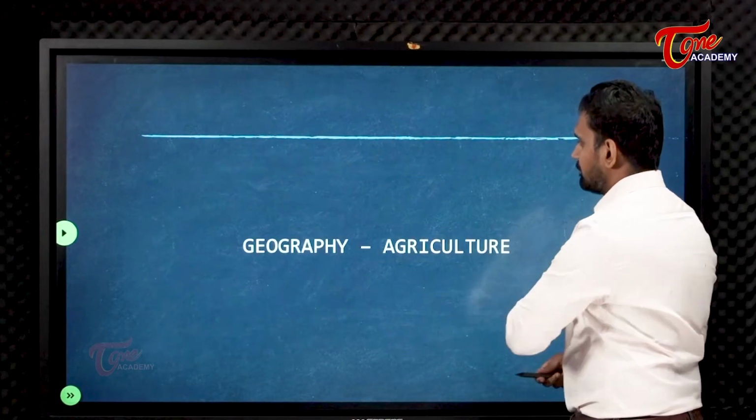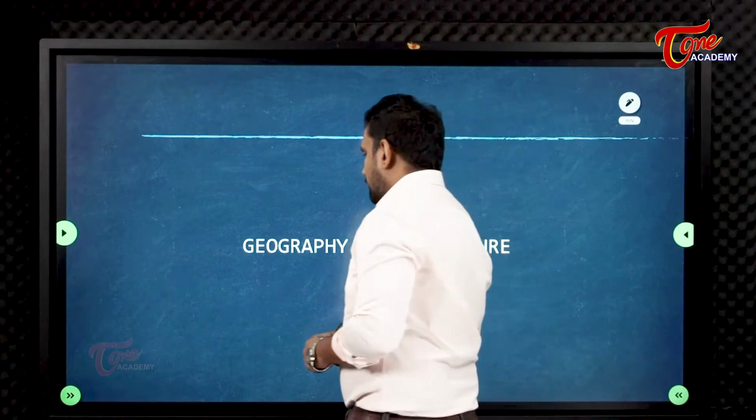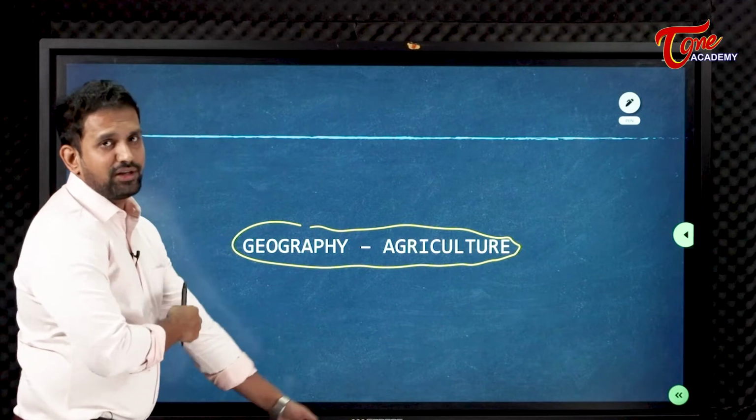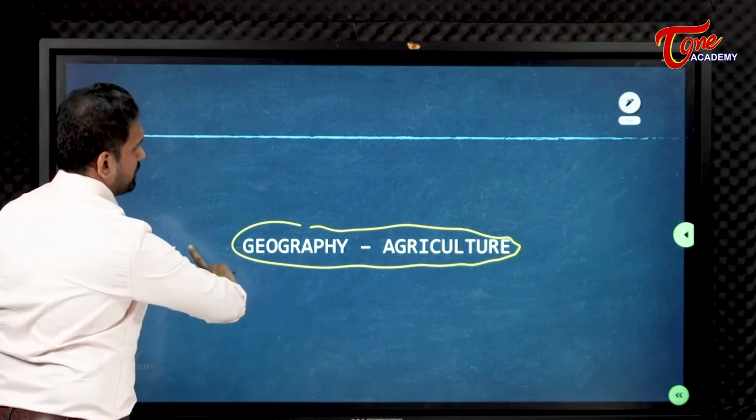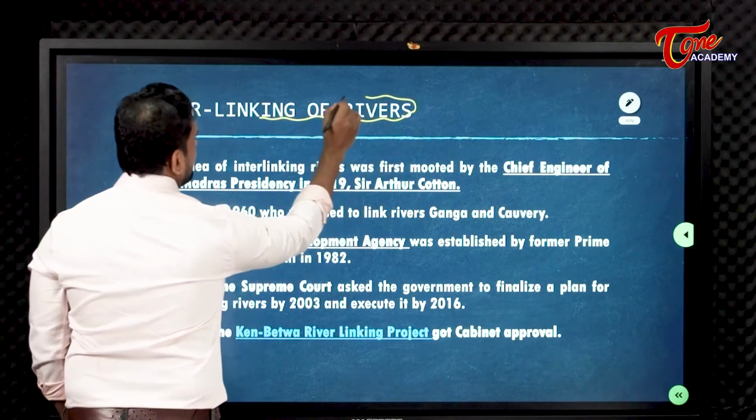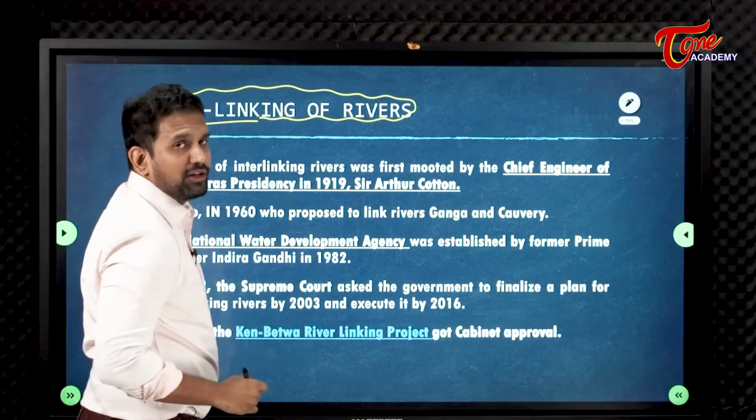Now let us see what is there in geography and agriculture with regard to the budget. First of all, interlinking of rivers. This was there in the budget speech of Nirmala madam.